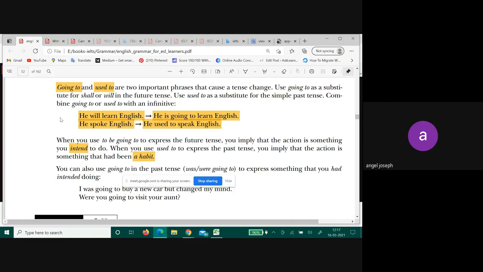Going to, put a dash and write: sometimes used to show future tense. Used to, put a dash and write: sometimes used to indicate past tense.